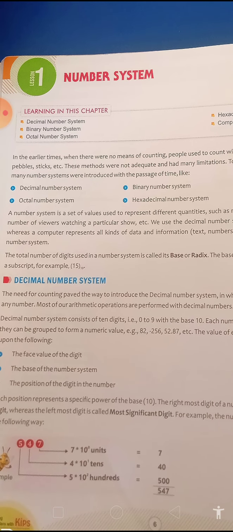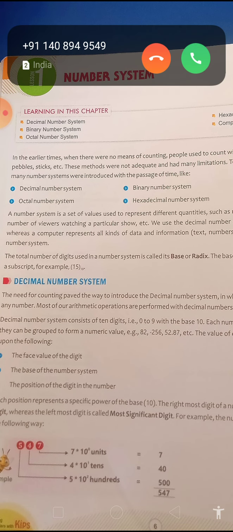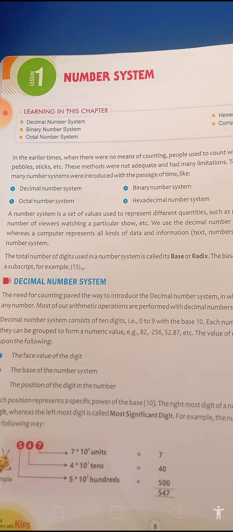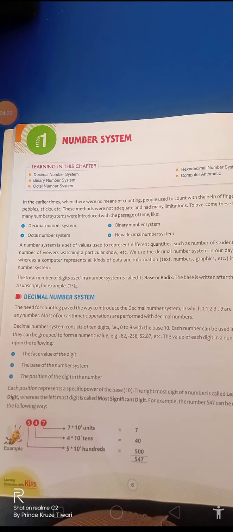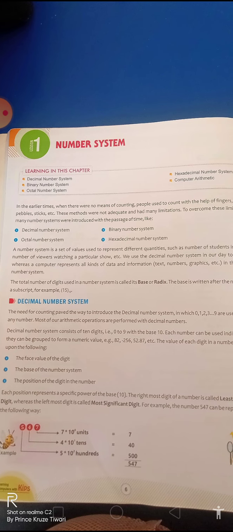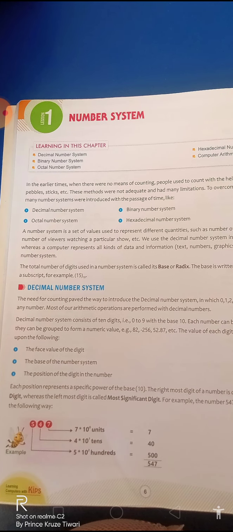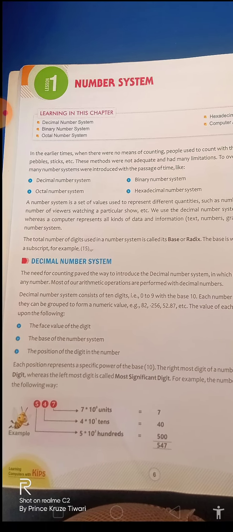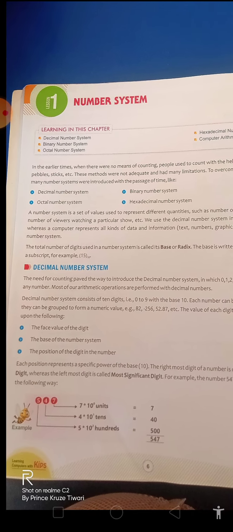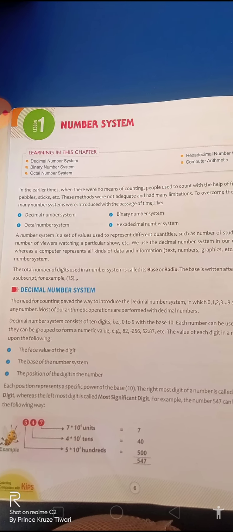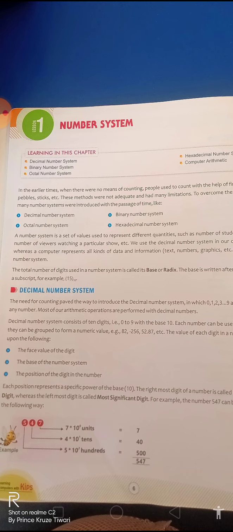Let us see the definition of number system. Yes, here it is. A number system is a set of values used to represent different quantities, such as the number of students, number of viewers, etc. This means counting anything, whether the data is in textual format, numerical format, or graphical format. That is combinedly called a number system. Let us see the first topic. The most important line is here: the total number of digits used in a number system is called the base or radix.